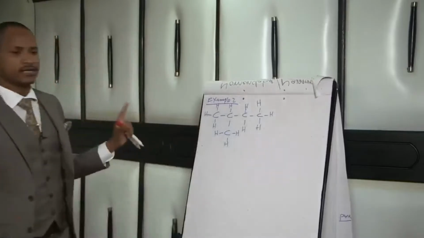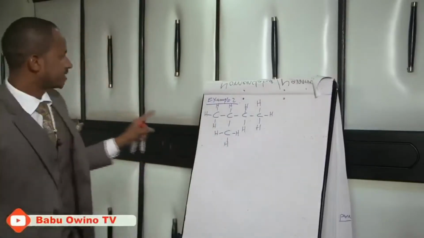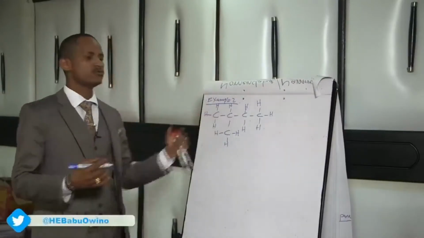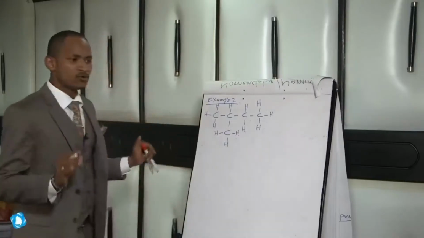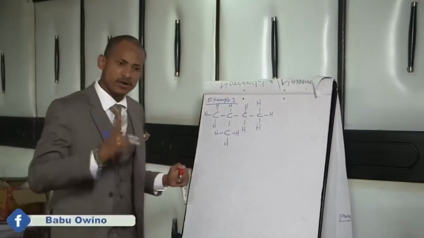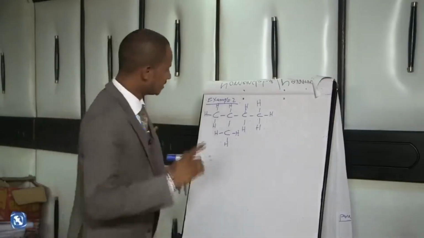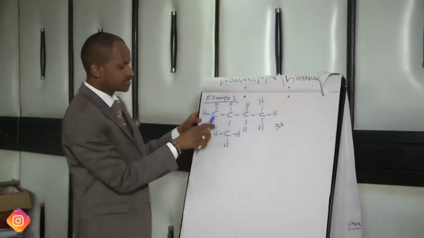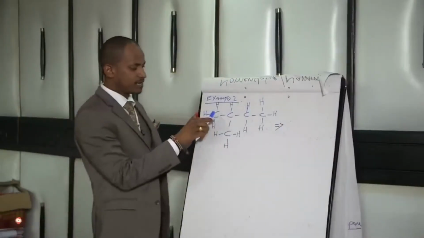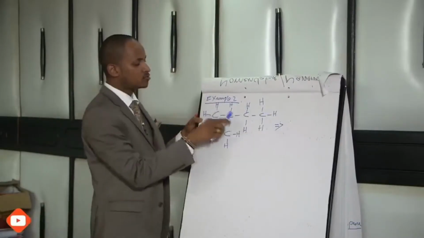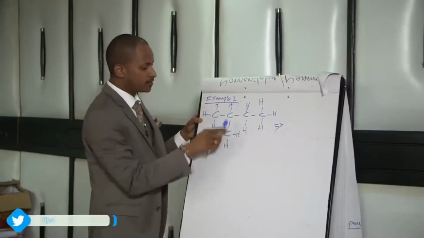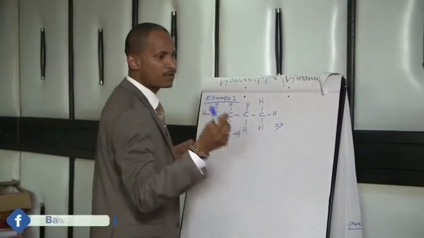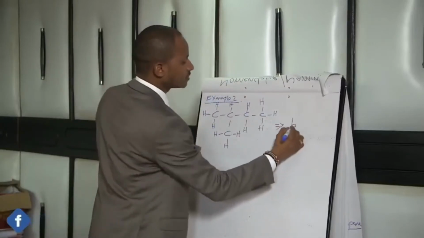Class, concentrate here keenly. Our intention is to identify the branches, but I will not tell you where the branch is unless we follow the rule. From our rule, step number 1, identify the longest continuous carbon chain. In our case, if we count from here, we have 1, 2, 3, 4. We can also have 1, 2, 3, 4. So our longest continuous carbon chain has 4 carbon atoms, and if it has 4 carbon atoms, it's a butane.